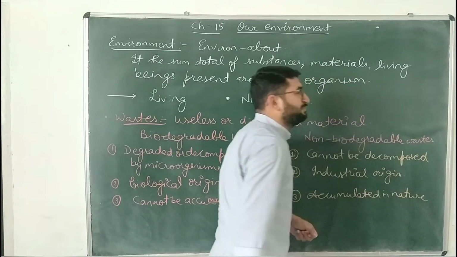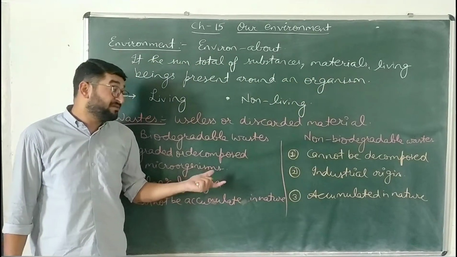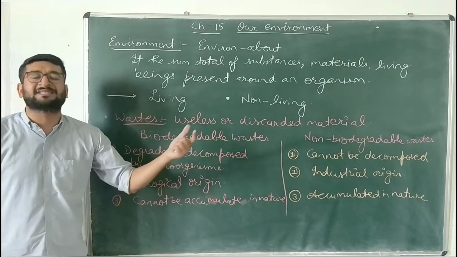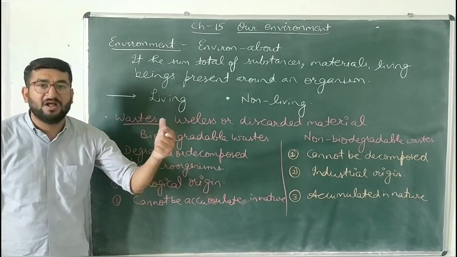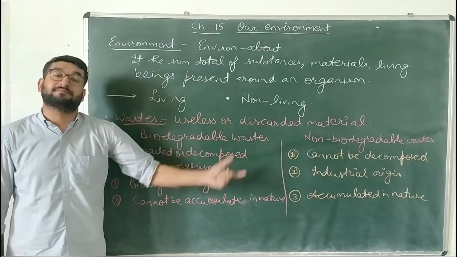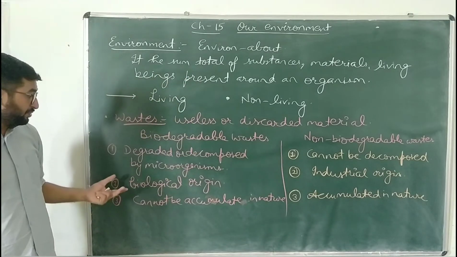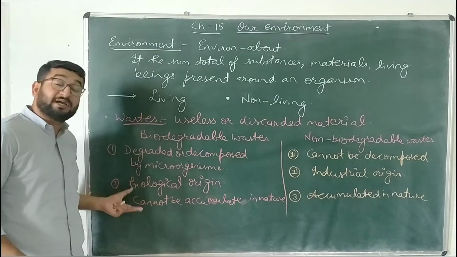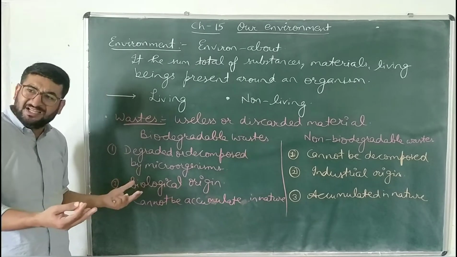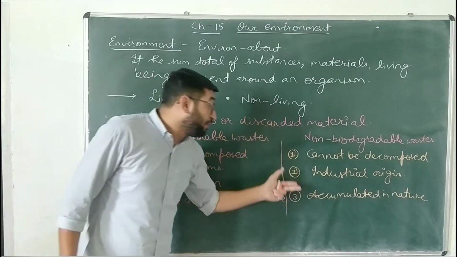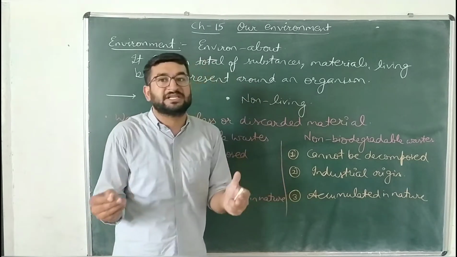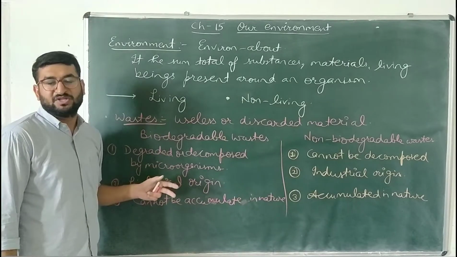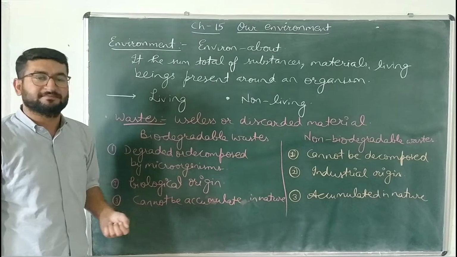They get piled up in nature very easily, as they are non-biodegradable. They will remain in the vicinity, in the surroundings, in the nature for a very long period of time. So biodegradable wastes do not accumulate very quickly, whereas non-biodegradable waste is accumulated or collected together in the nature very easily, in a very short span of time.